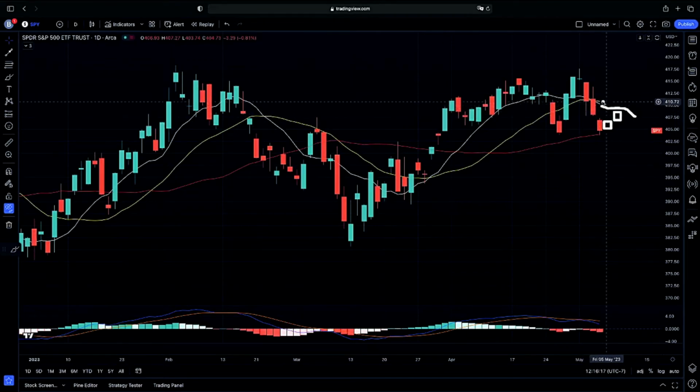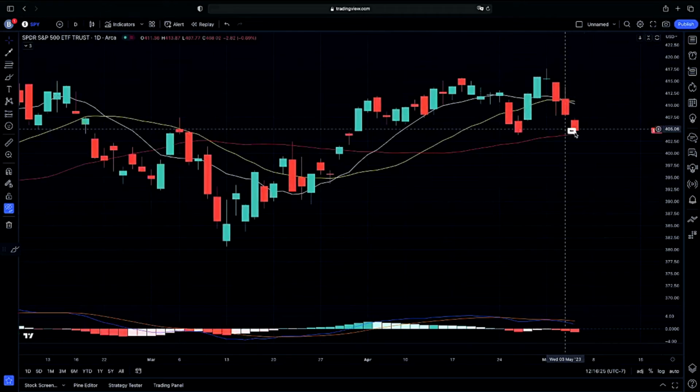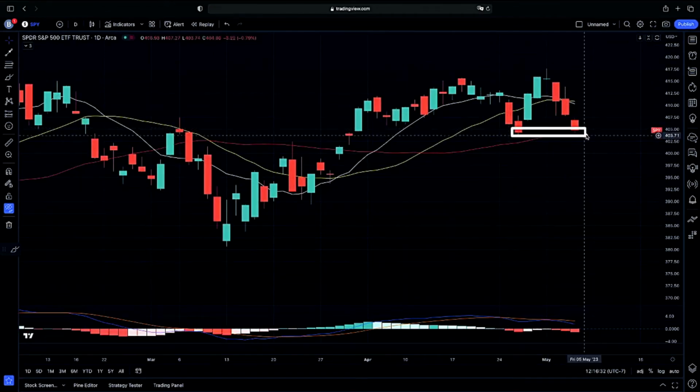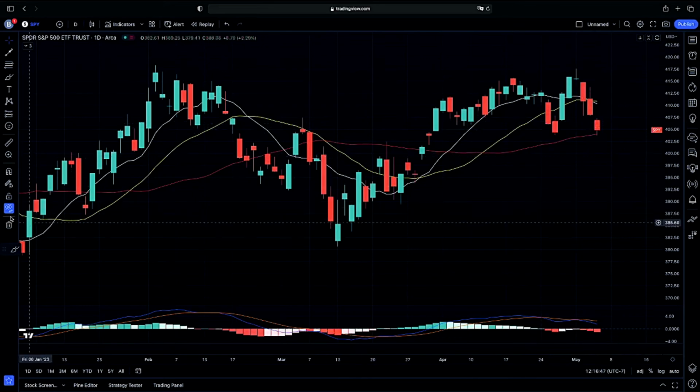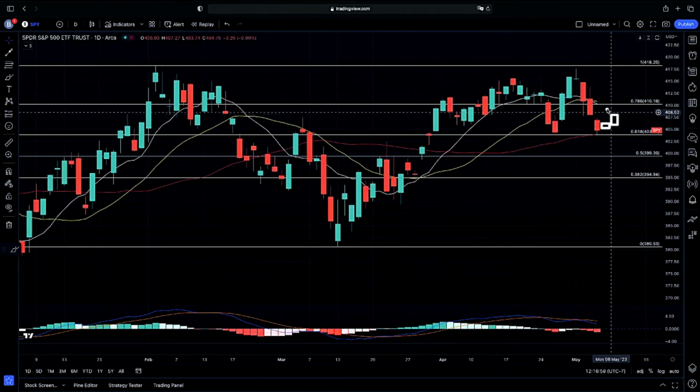Again, very cautious to the downside, in my opinion, as we did not close our candle here below our prior balance low. Very much looking to see if we will continue on with this wick to the downside, continue on with this bounce as well, since we are not dropping below our prior balance low. So what I would be looking for from here is to see if we continue to hold our 0.618 fib, if we possibly open and close with an inside bar going into tomorrow, then we can assume a possible bounce and retesting our 10-day moving average.